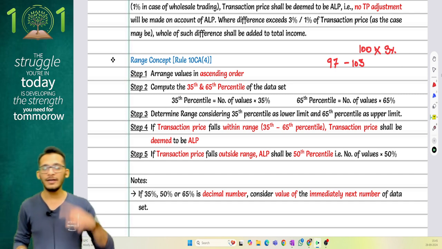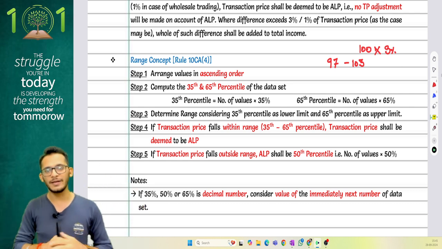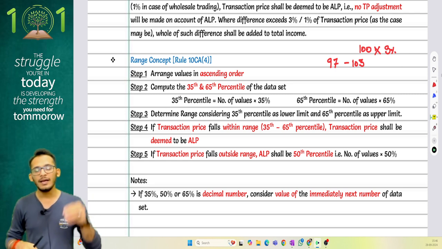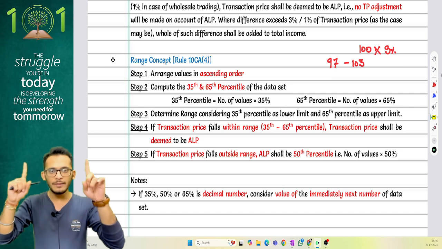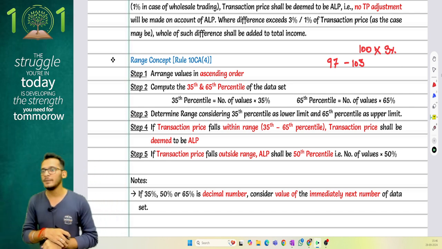Yes, the moment you find your 35th and 65th percentile, this whole range itself becomes your arm's length pricing, where income tax says, if your transaction price falls anywhere between this arm's length price, you are at arm's length. You will not be scrutinized for it.